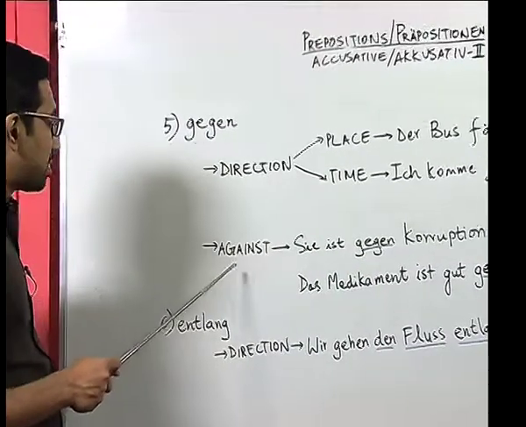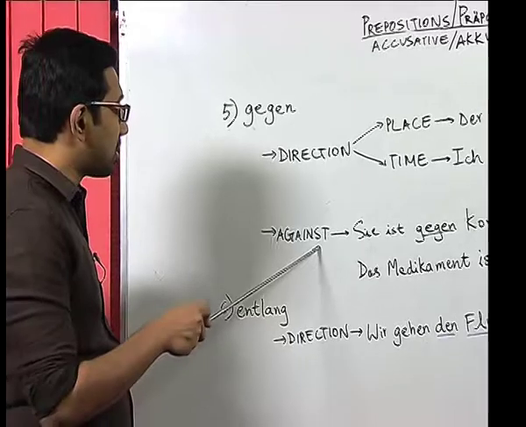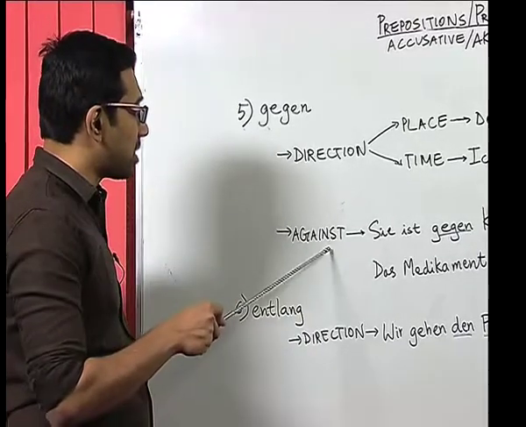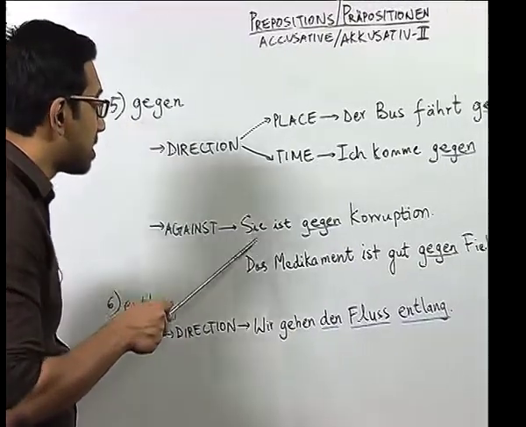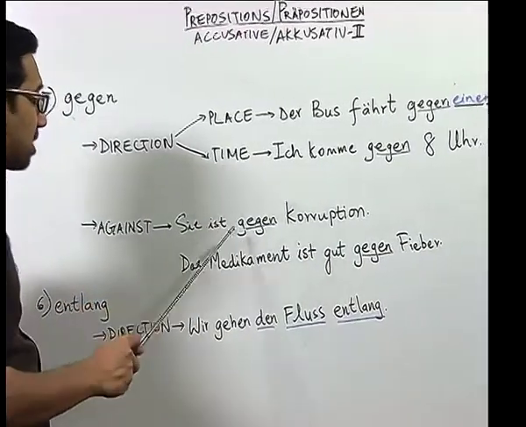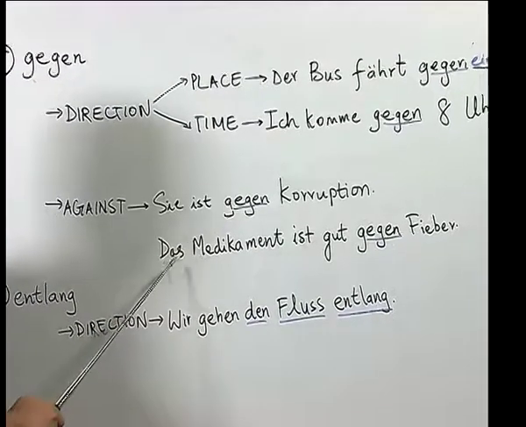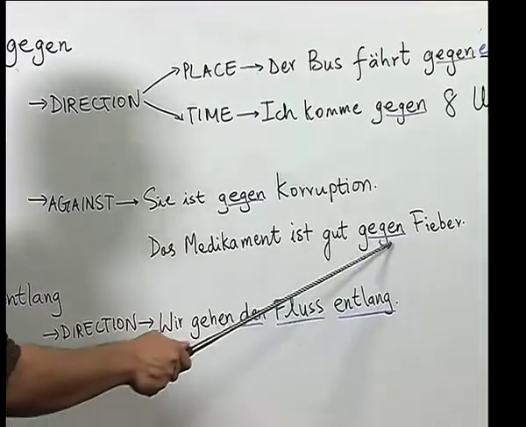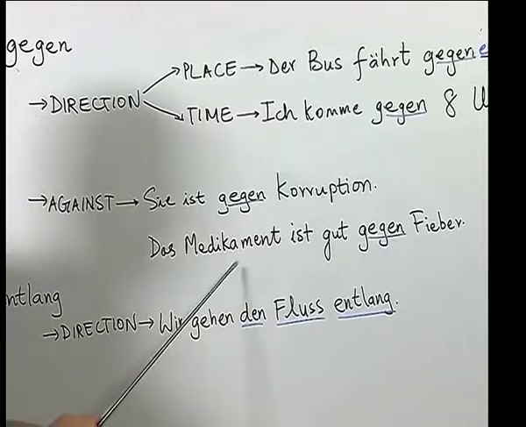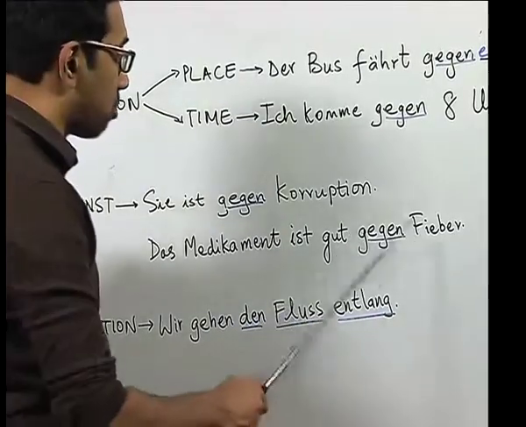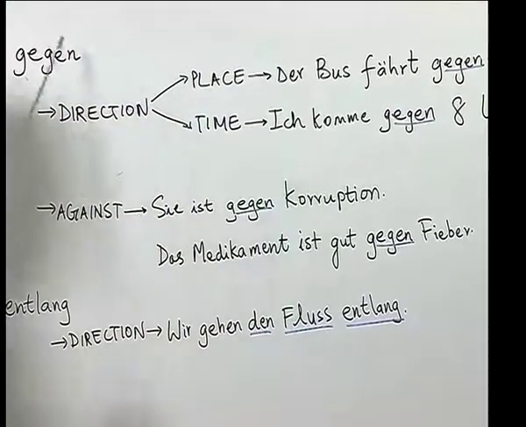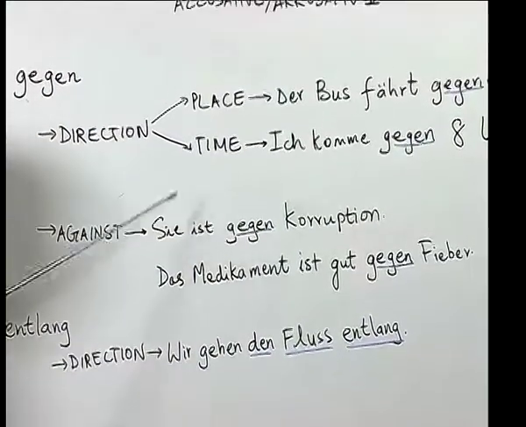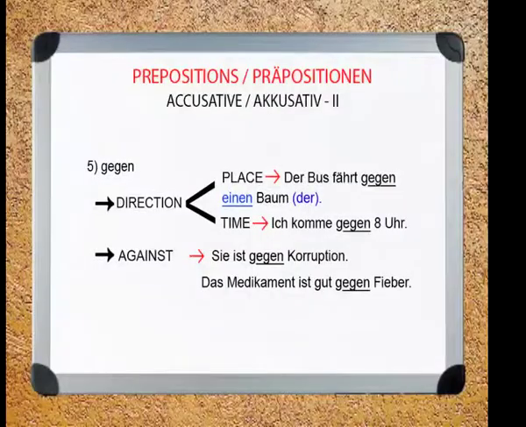Another meaning which is an abstract concept is the use of the preposition gegen in context to show opposition or against. For example, sie ist gegen Korruption, she is against corruption, or das Medikament ist gut gegen Fieber, this medicine is good to fight against fever. So, as you can see, gegen has got apparently three meanings which can be used in different contexts.